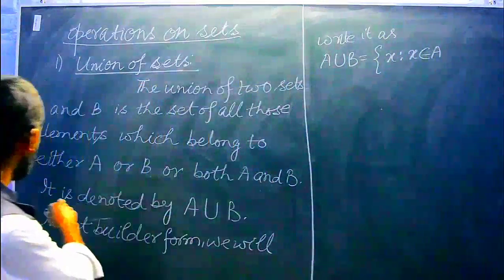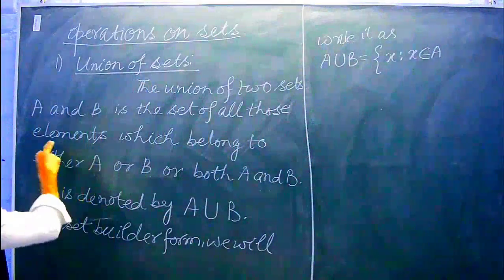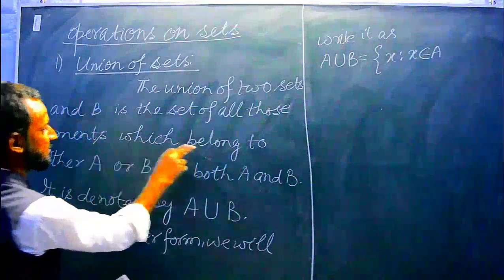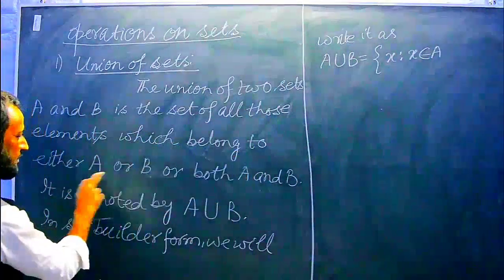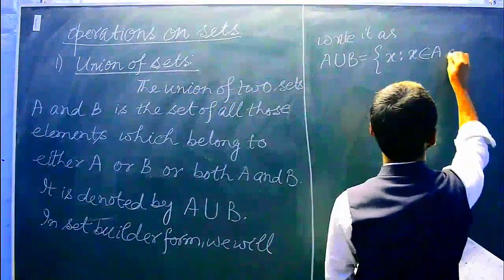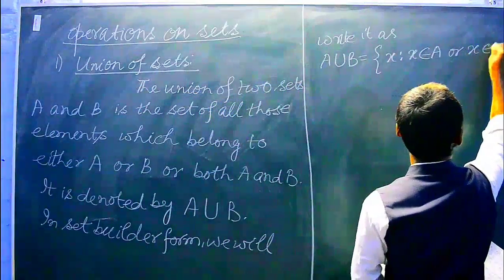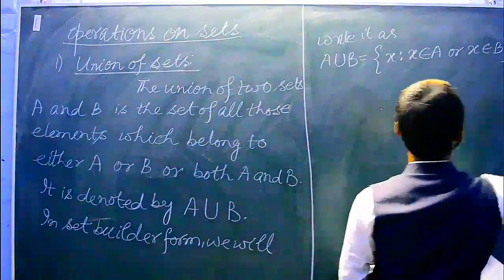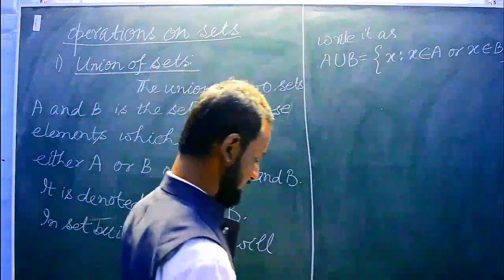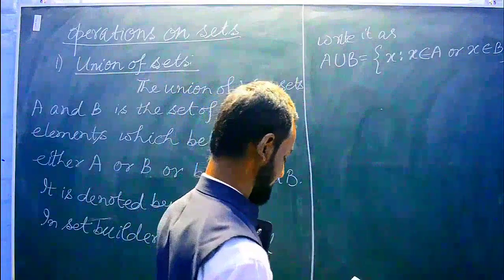According to the definition, it is the set of all those elements which belong to either A or B or both. So we will write x belongs to A or x belongs to B. That's enough to write here, no need for 'A and B' also. So this is the set builder form.